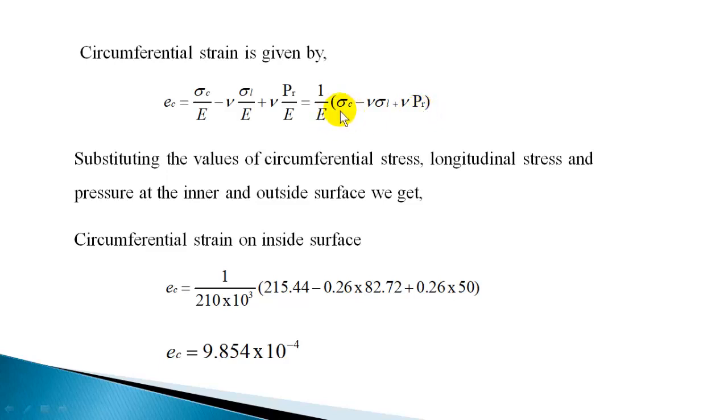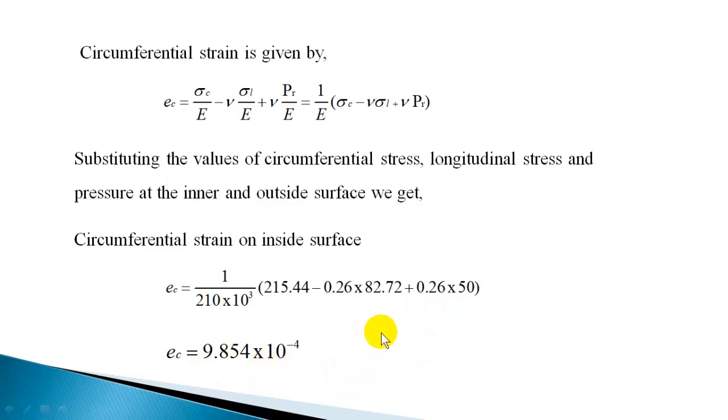So sigma c inside value is 215.44, sigma L is constant 82.72, nu value is 0.26 that we have substituted, and nu PR is 0.26 into inside pressure 50. So substituting the hoop stress and pressure corresponding to the inner walls, you will get the circumferential strain on the inner walls as 9.854 into 10 raised to minus 4.